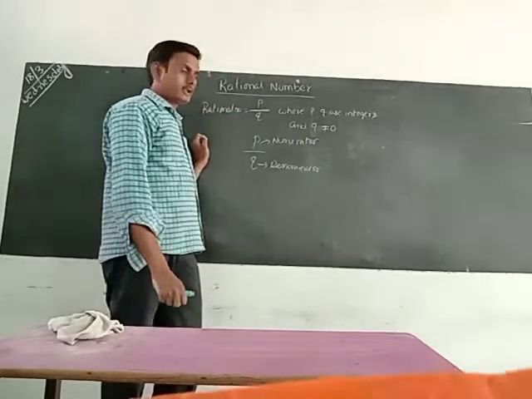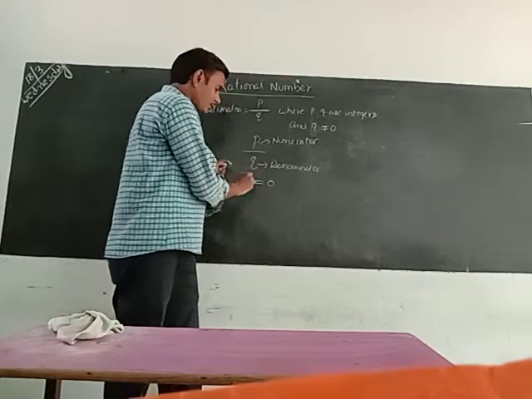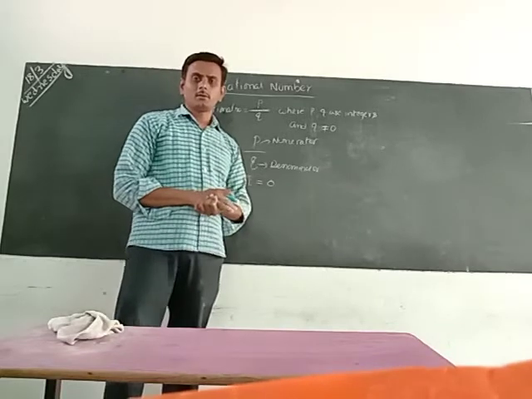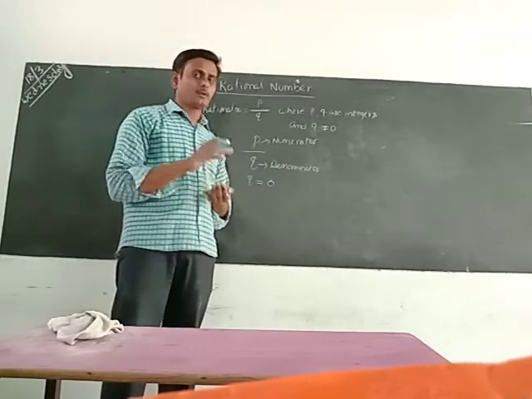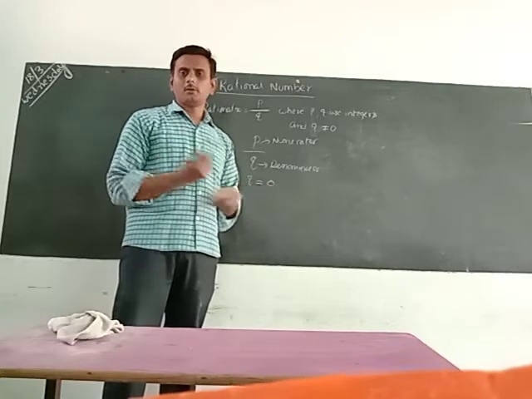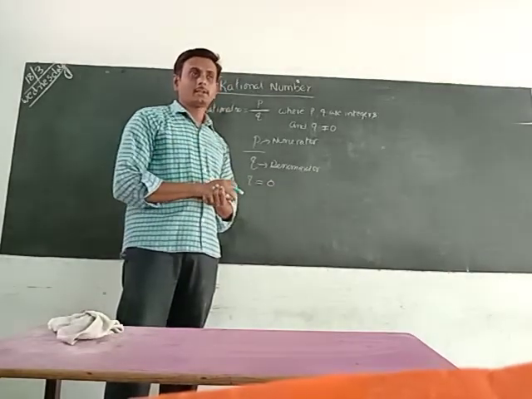Whenever the denominator q is equal to 0, the result is undefined. We can't divide by 0. Up to now we have done so many divisions. Did you ever do a division with divisor 0? No. By using 0 we can't do the division, so the result is undefined.